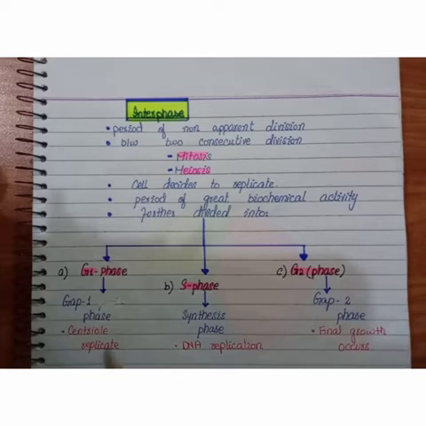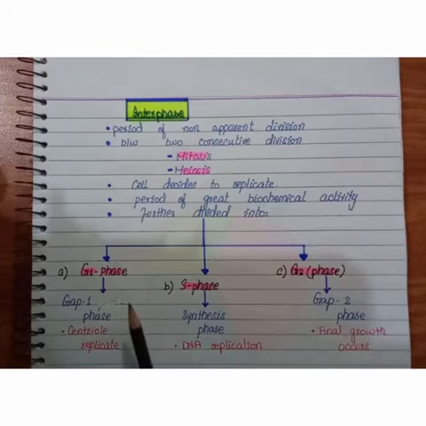These phases are the G1 phase or gap 1 phase. Second, we have the S phase or synthesis phase, and third, we have the G2 phase or gap 2 phase. What exactly happens in these phases? Let's see.